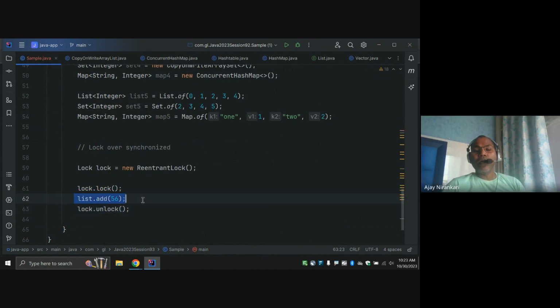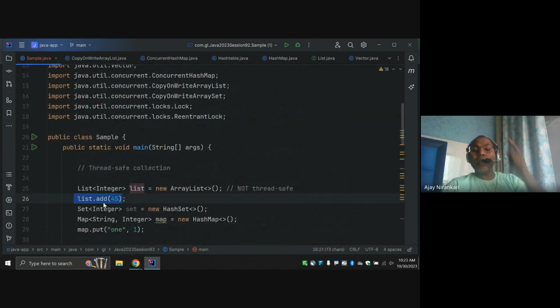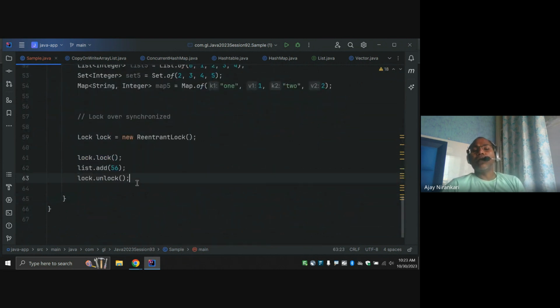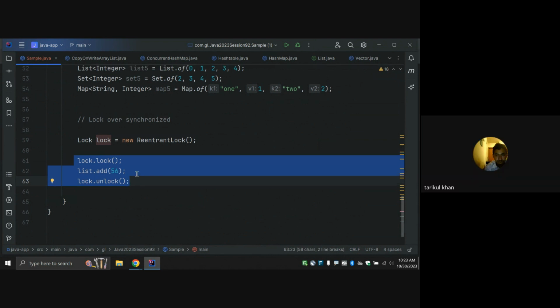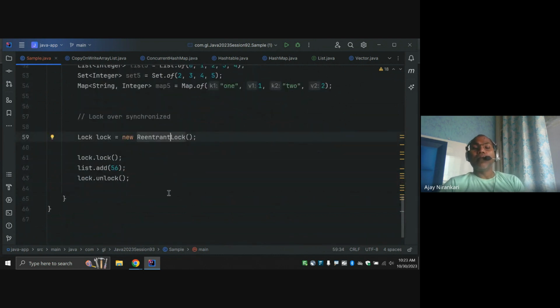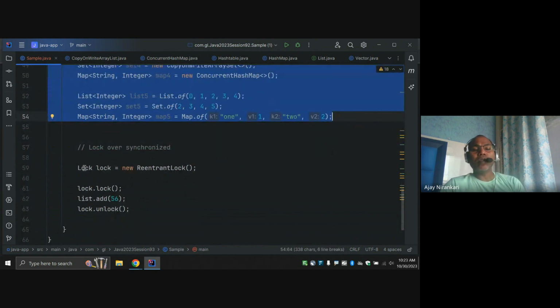Or this is the code previously, which is not thread safe, because this is not a synchronized method. But you can add that code inside the lock and unlock. By default, you manually say this is thread safe code. Thread safe means you are ensuring that at a time only one thread can call this method. Anywhere in your application that requires thread safety, if possible use the latest versions of synchronized collections, or you can use this lock interface.